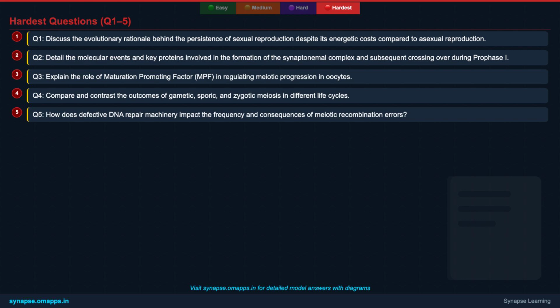Q3. Explain the role of maturation-promoting factor, MPF, in regulating meiotic progression in oocytes. Q4. Compare and contrast the outcomes of gametic, sporic, and zygotic meiosis in different life cycles. Q5. How does defective DNA repair machinery impact the frequency and consequences of meiotic recombination errors?